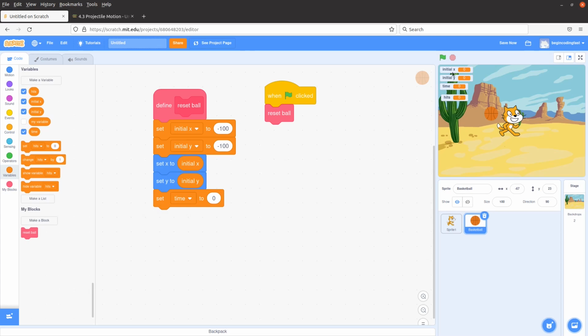Since I click on the flag, I should make the entire game to the initial stage. So that's why the time can be chosen as 0. And the time can be a value not to be shown to the player. So I can just hide it by right-clicking this time box, and then I choose hide. Okay. And these two variables called initial x and initial y are not needed in the control of the game, so I can also hide them.